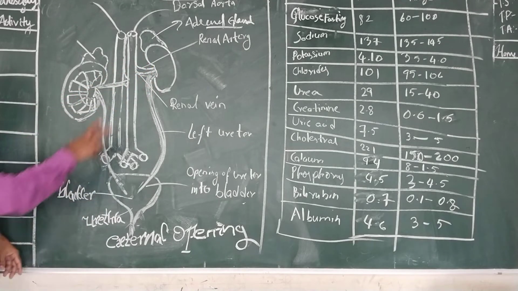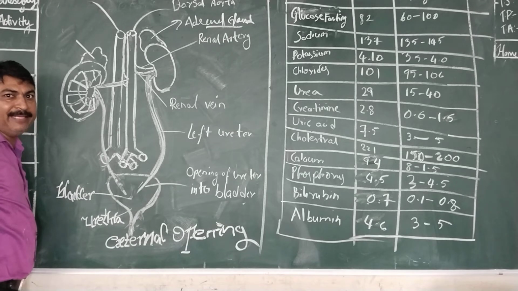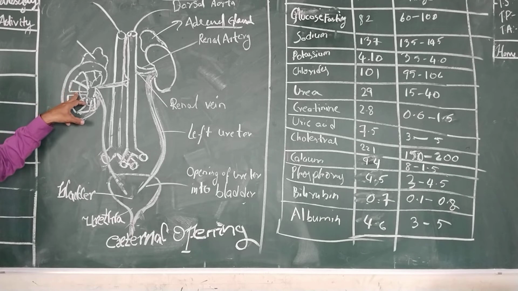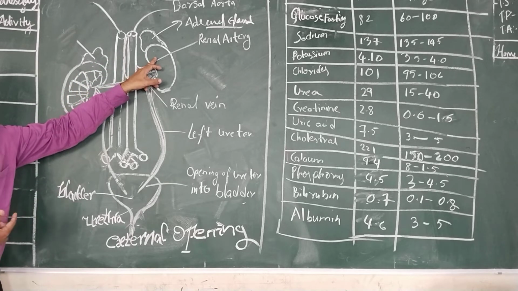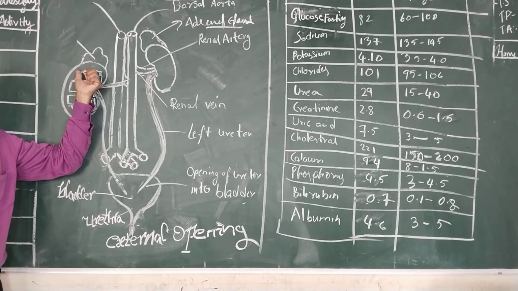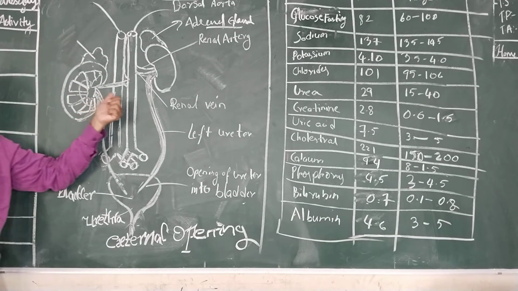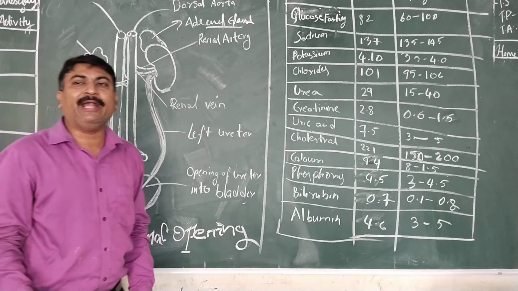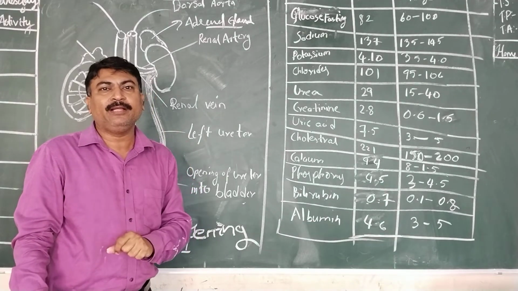So the external features: a pair of kidneys is placed in the lower abdominal cavity, attached to the back side. The right side kidney is placed just below the left side kidney, so as to accommodate the liver. The liver pushes the kidney a bit down. Each kidney is a bean shaped structure, reddish brown in color.